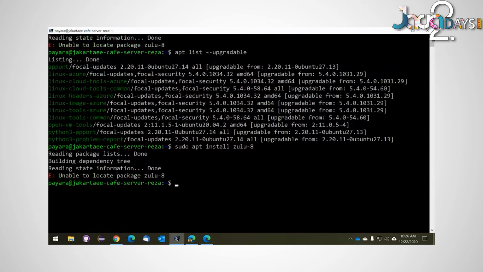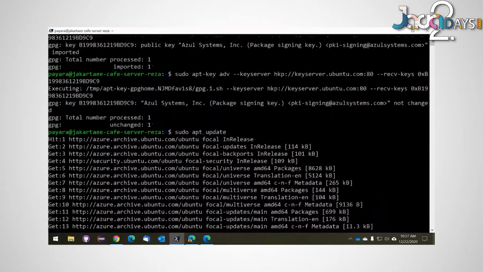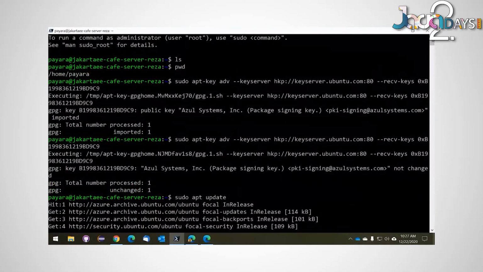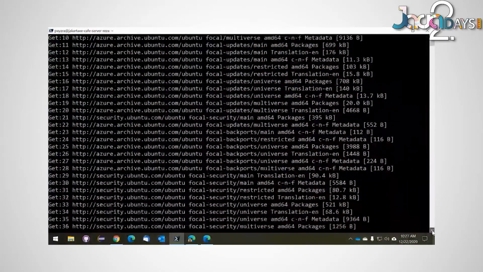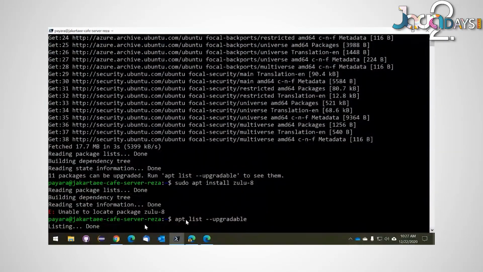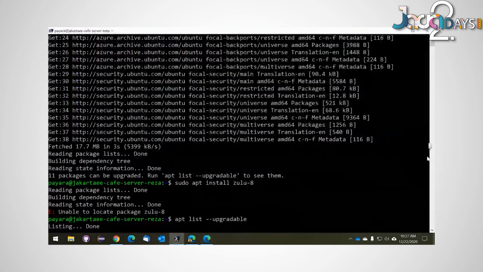Let me see if the rest of the commands went okay. Yes, that was fine. Okay, did I skip a step? No, I did not. Okay, this is where live demos are always a little bit of an adventure.